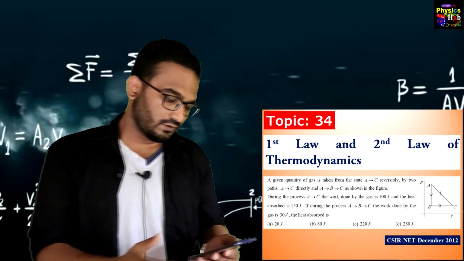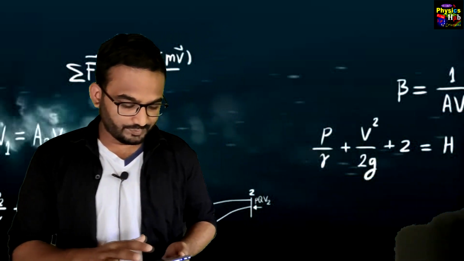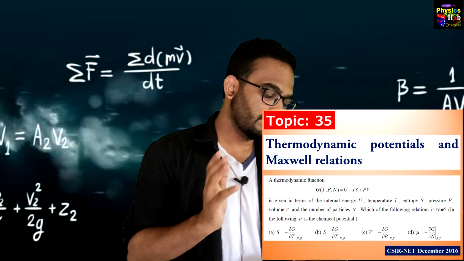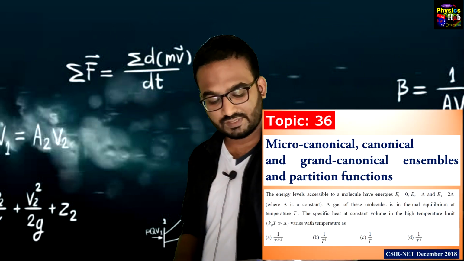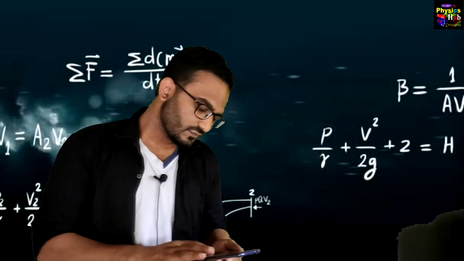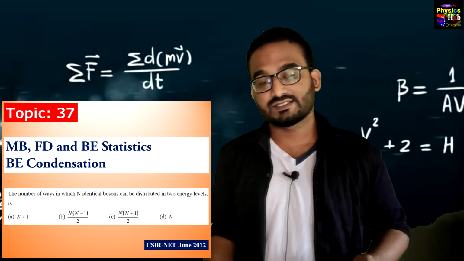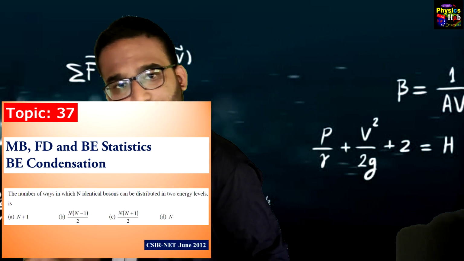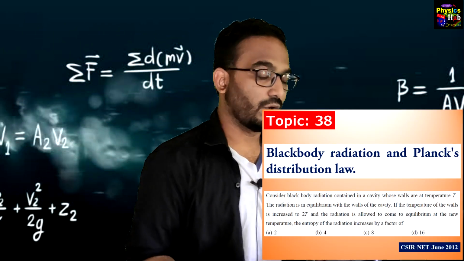Topic 34, first law and second law of thermodynamics. So we have started thermodynamics. Then topic 35, thermodynamic potential and Maxwell's relations. Topic 36, microcanonical, canonical and grand canonical ensemble and partition functions. Topic 37, Maxwell-Boltzmann, Fermi-Dirac and Bose-Einstein statistics, Bose-Einstein condensation. Topic 38, black body radiation and Planck's distribution law.